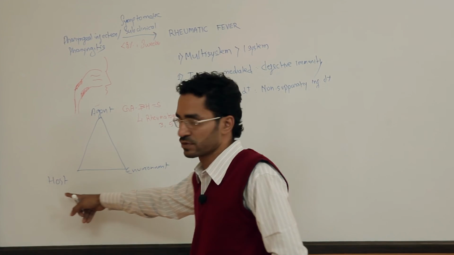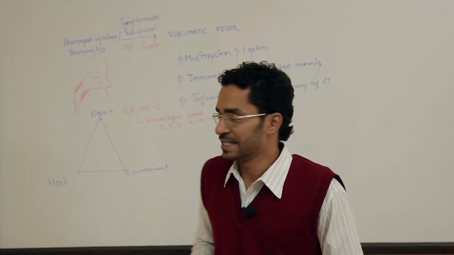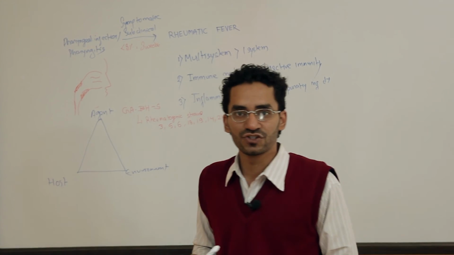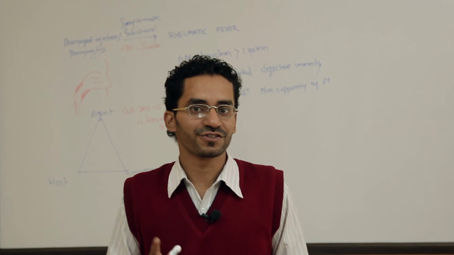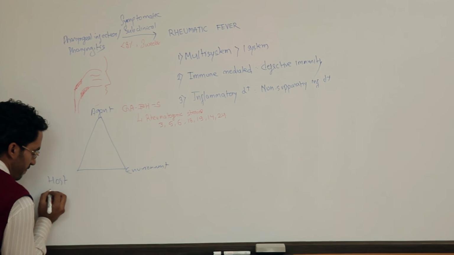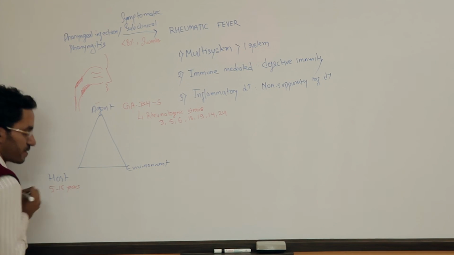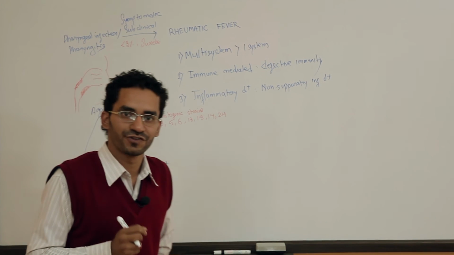Talking about the host, we know that rheumatic fever is common in the age group 5 to 15 years. So, what is the age group? It is 5 to 15 years of age.